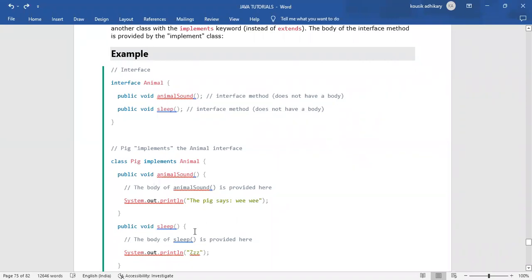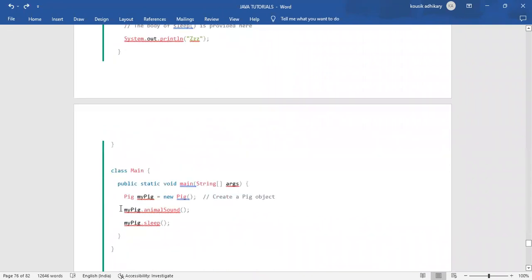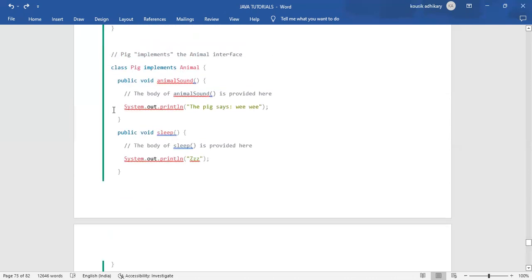And also, that public void sleep is also an interface method. Here we are also giving a body to that sleep method, and within that we are creating the main class, having a main method, creating an object of that Pig class, because Pig is the class. Pig is not the interface.